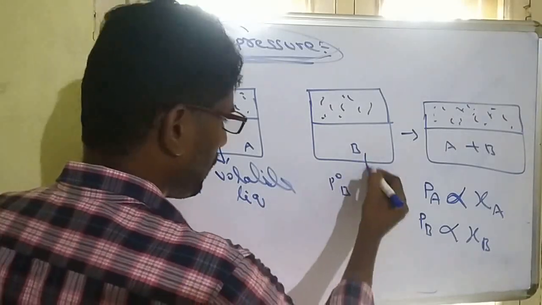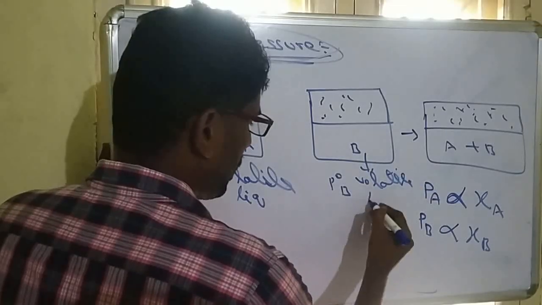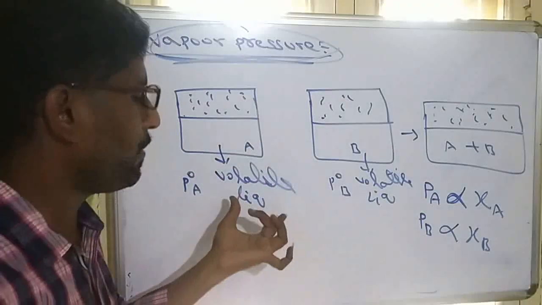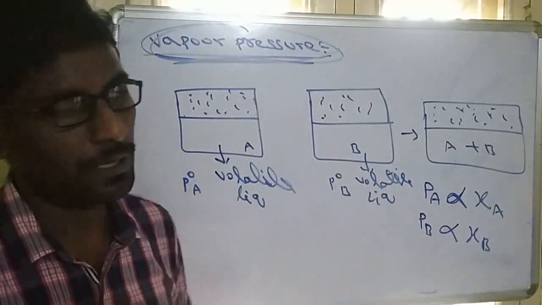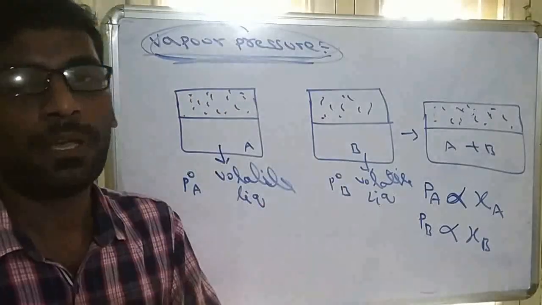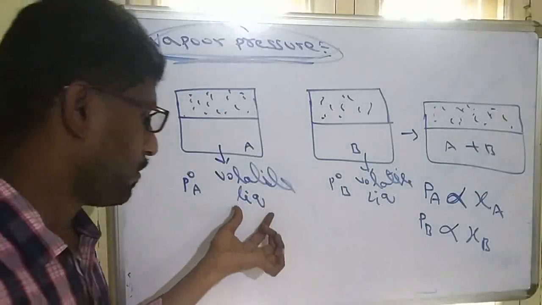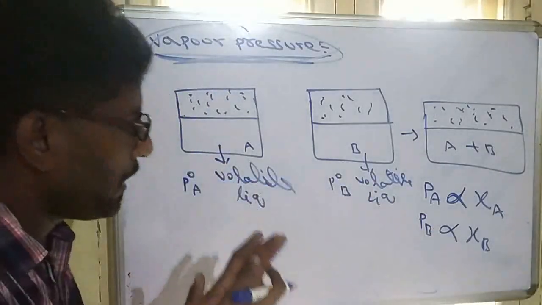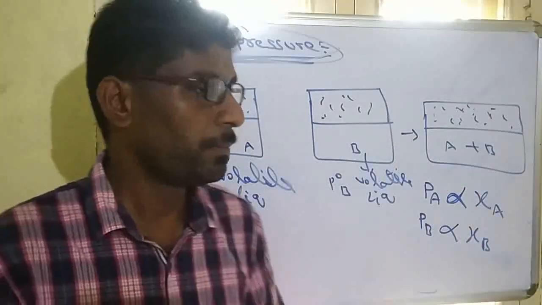Just as this is a volatile liquid, that is also a volatile liquid. When we are mixing two volatile liquids, what is meant by volatile? Volatile means they can easily evaporate. Non-volatile means it cannot evaporate. So mostly we are taking volatile liquids, one liquid A and one liquid B, both volatile. After mixing, each component exhibits some pressure, that is called partial pressure.